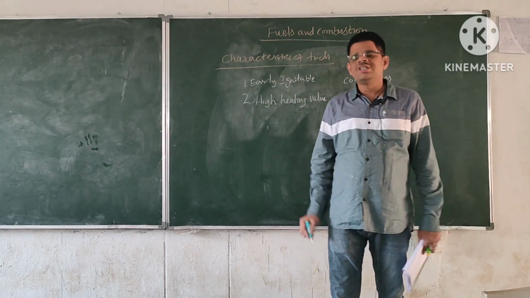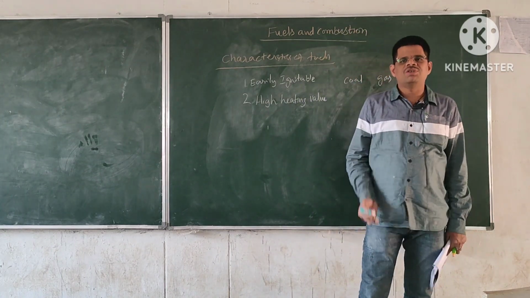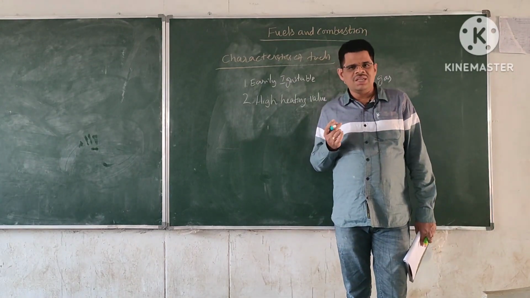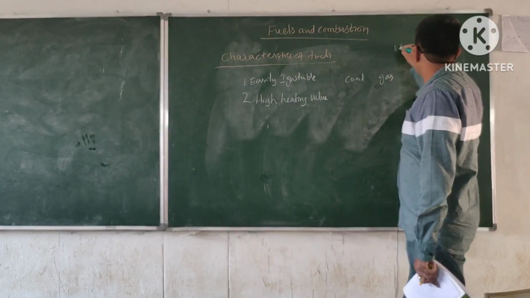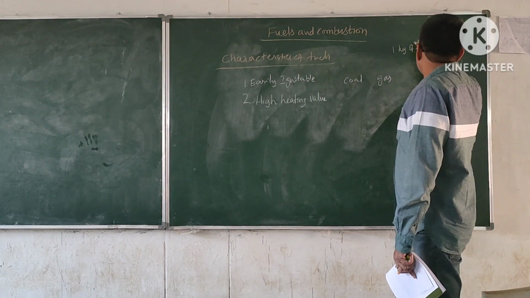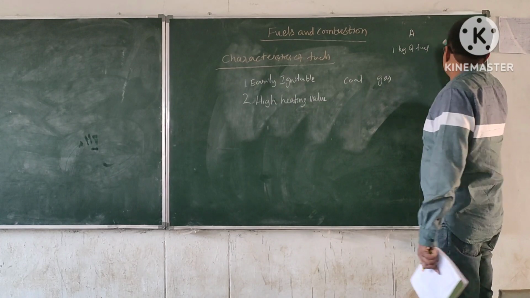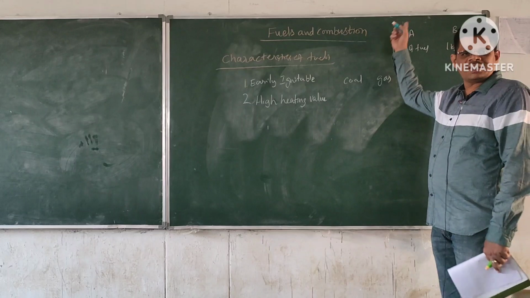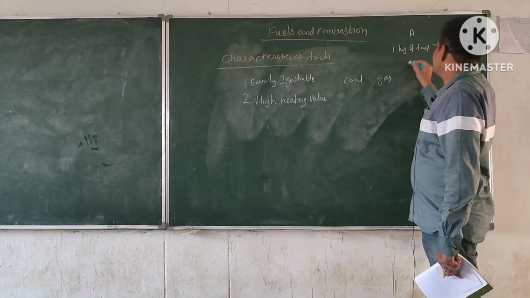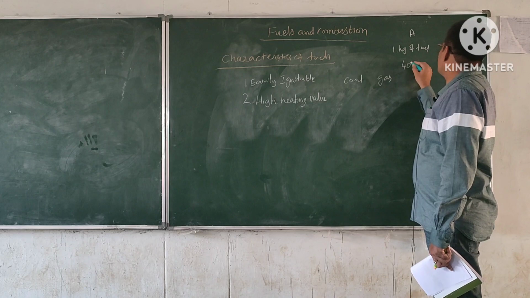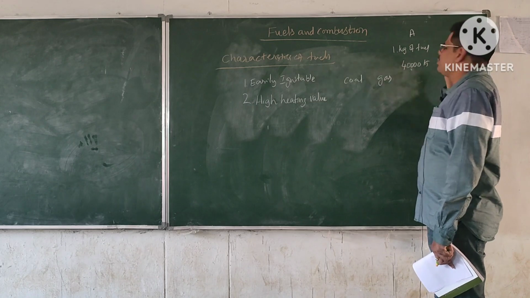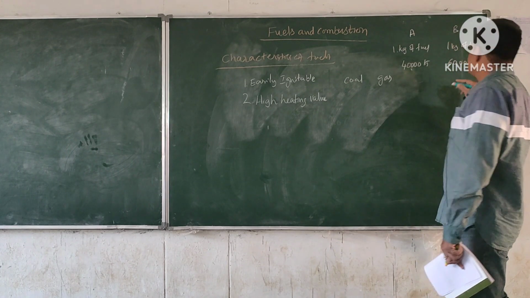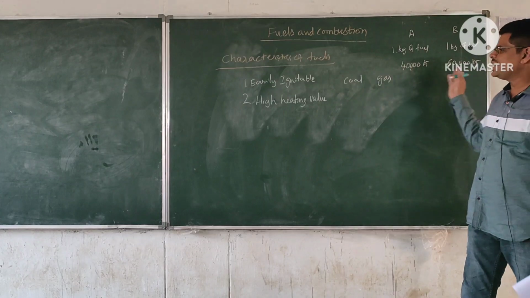High heating value. Simply saying it should have high calorific value. So what does it mean? See, if you take 1 kg of fuel A and fuel B also you have taken 1 kg of fuel. So there are two fuels A and B. On burning 1 kg of fuel, this is giving say 40,000 kilojoules of heat, and this is giving 60,000 kilojoules of heat. So which is having more heating value?